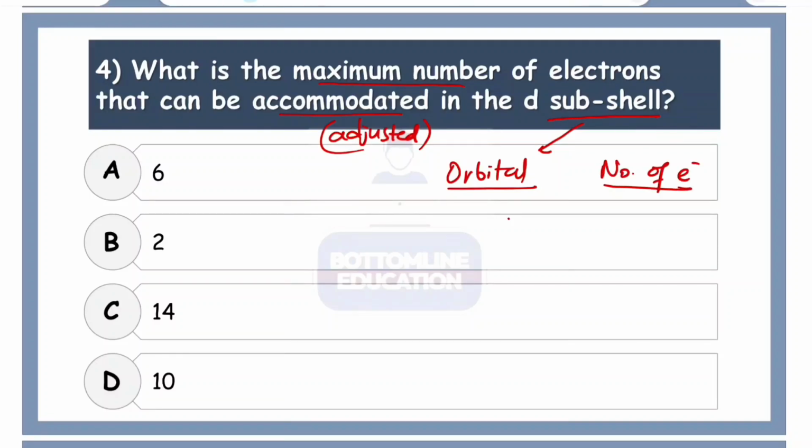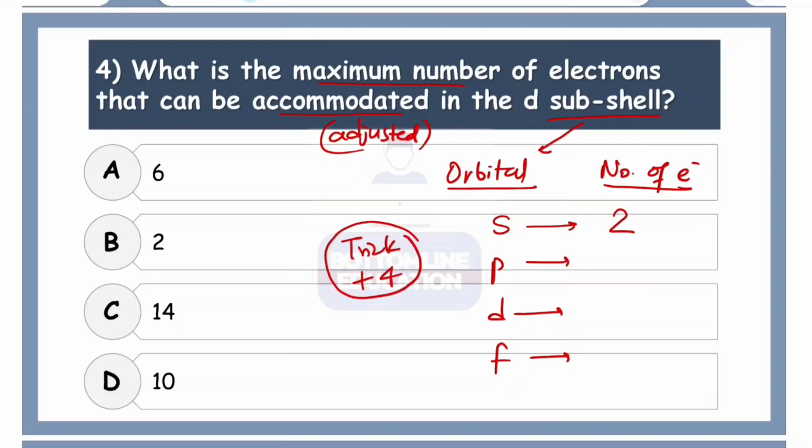We must learn that there are four types of orbitals: s orbital, p orbital, d orbital, and the f orbital. And s can accommodate the least number of electrons, only 2, and the trick here is basically to add 4 in every orbital as we move in the lower order. So p can adjust 2 plus 4, 6 electrons, d 6 plus 4, again 10 electrons, and f 10 plus 4 again, so we have 14 electrons. Now in our question, in the d subshell, the maximum number of electrons that can be adjusted is obviously 10.